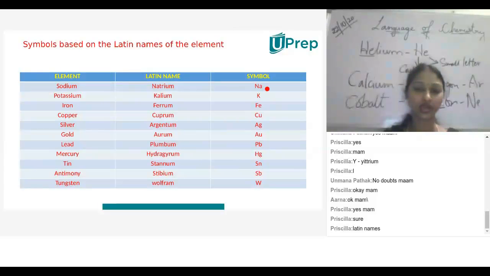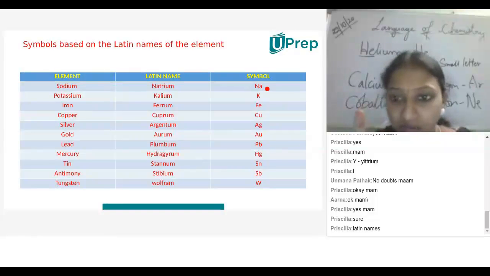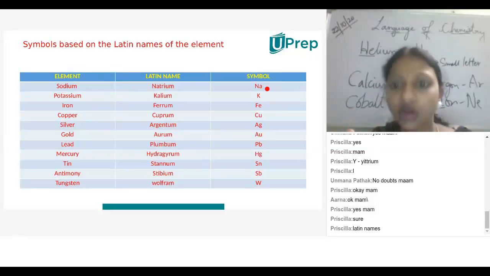Okay, so no need to get confused, no need to stick to the first rule and the second rule. There are many rules he has given, and after further research on the elements, those scientists also have taken the fundamental rules. Along with them, they considered giving symbols either with a single letter or two letters. There are three letter symbols also. They are present at the last in the periodic table. We'll discuss those elements at the end.